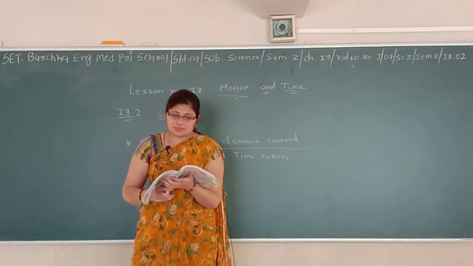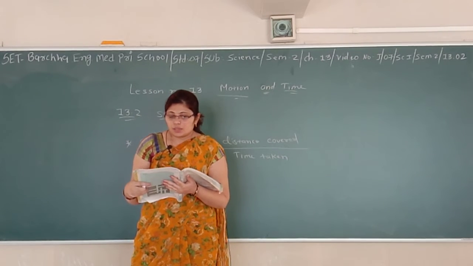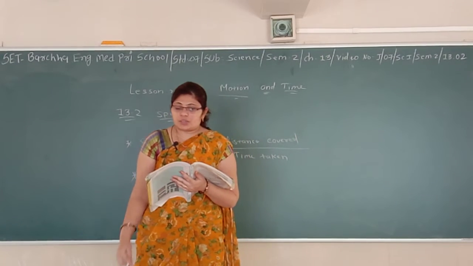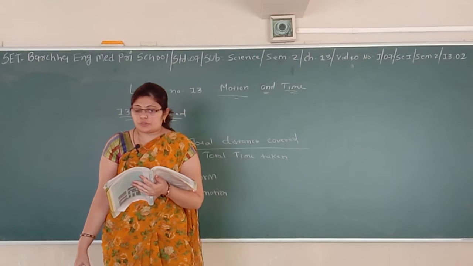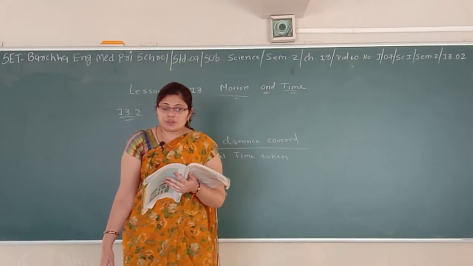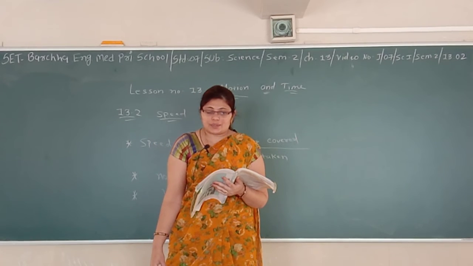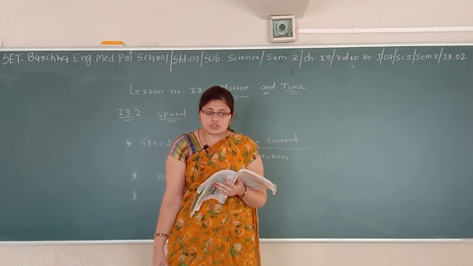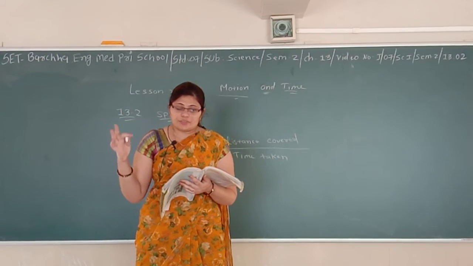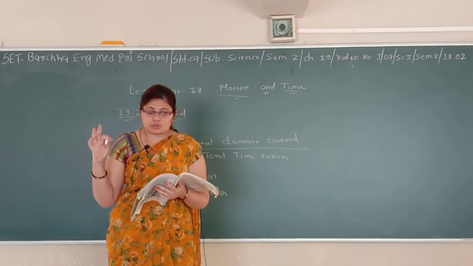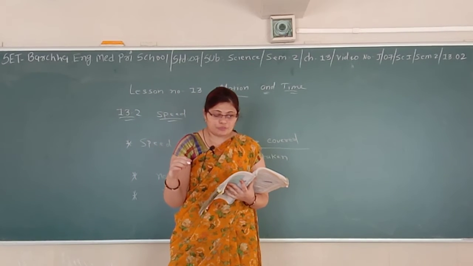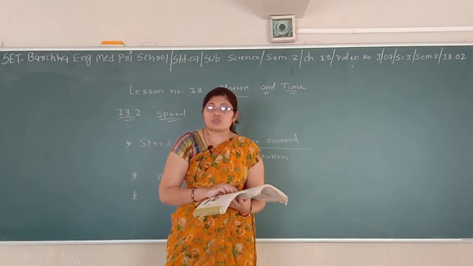So now let's read more. In everyday life, we seldom find some object moving with a constant speed over a long distance or for a long duration of time. If the speed of an object moving along a straight line keeps changing, then its motion is said to be non-uniform. On the other hand, if an object is moving along a straight line with a constant speed, it is said to be in uniform motion. In this case, the average speed is the same as the actual speed.